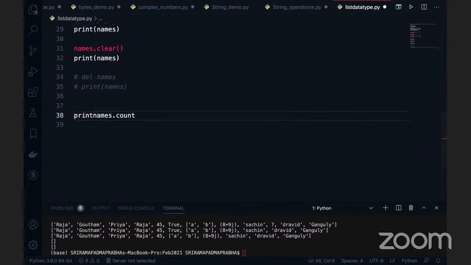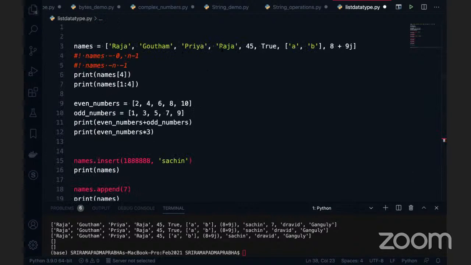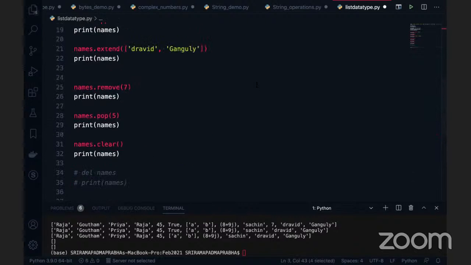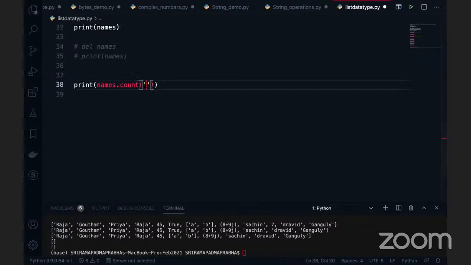For example, print of names dot count. In the count function, can I pass the value here? So what is the value? Raja. Raja is there 2 times. I want to see the output as 2 here. That is where we are defining it. Now I'm going to execute this code. You can see this is printing 0.